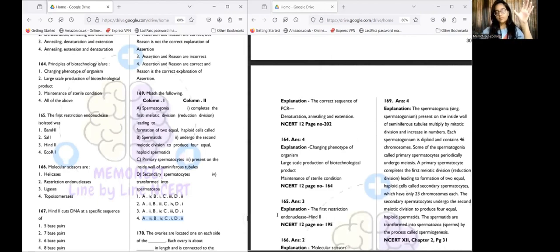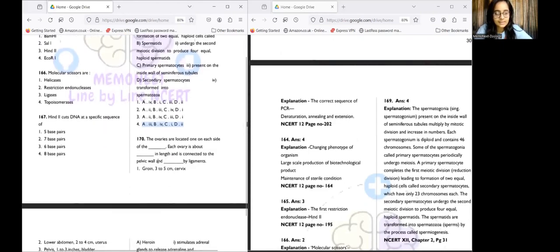So spermatogonia form primary spermatocytes by mitosis. Then primary spermatocytes form secondary spermatocytes by meiosis 1. Each secondary spermatocyte forms 2 spermatids by meiosis 2. So the answer is option number 4. Let's see the next question.